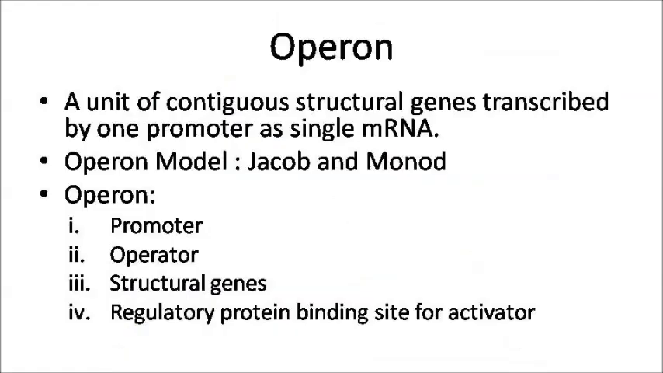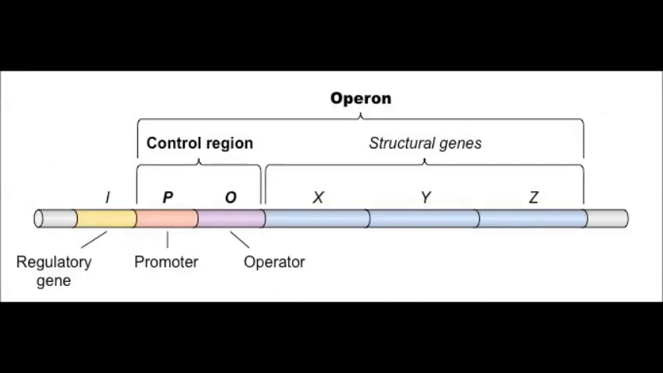Now next we'll discuss the operon system. Now what is an operon? An operon is basically a set of genes which are transcribed by a single promoter. It's a segment of DNA containing structural genes, a promoter, an operator gene and a regulatory gene. So it is a functional unit of transcription in prokaryotes like bacteria, viruses and some algae.